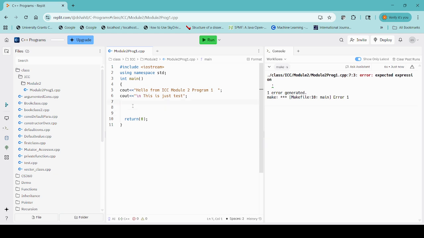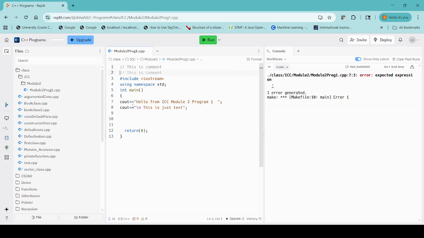But if it is required that I want to write something, for example, I want to write that this is my first program, how can I write it? To write, we can use a comment. Here I have used two times double slash, two slashes, and this is called a comment.